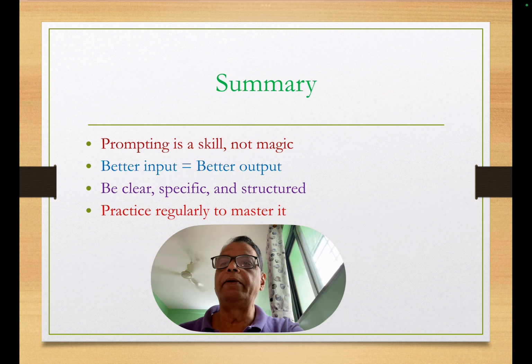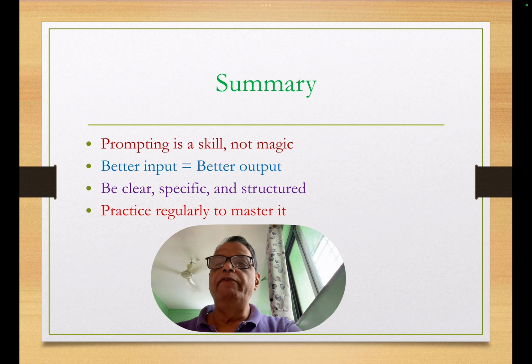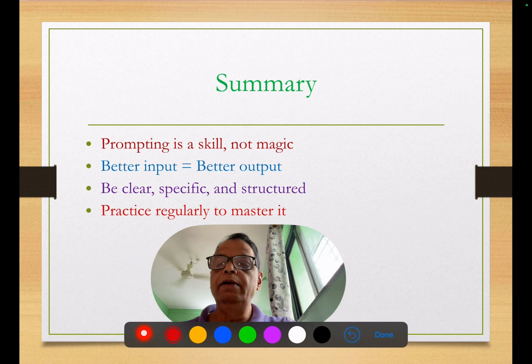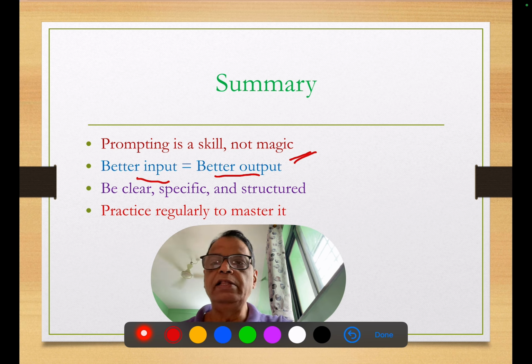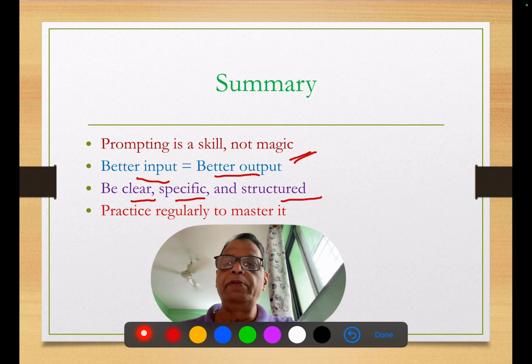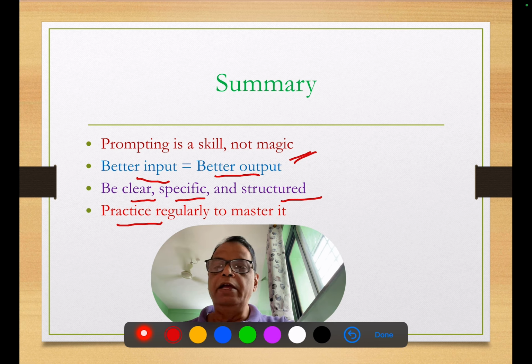So in summary, we can say that prompting is a skill and it is not magic. You have to understand that it is a skill. When you give better input, there are always chances of getting better output. You need to be very clear, very specific, and very structured, and you need to practice proper prompting regularly in order to master it.